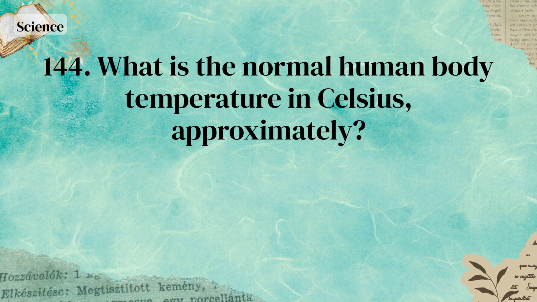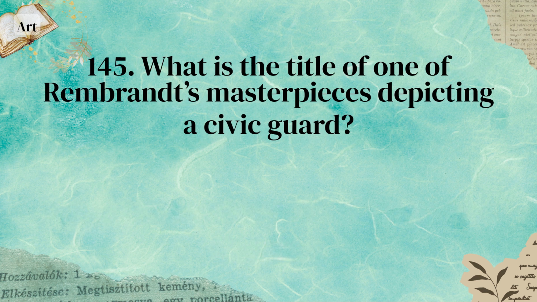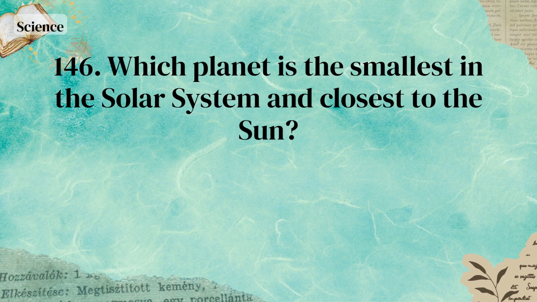What is the normal human body temperature in Celsius, approximately? Approximately 36.5 degrees Celsius. What is the title of one of Rembrandt's masterpieces depicting a civic guard? The Night Watch. Which planet is the smallest in the Solar System and closest to the Sun?